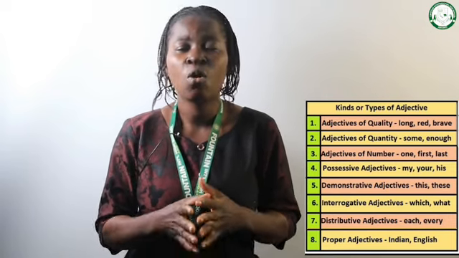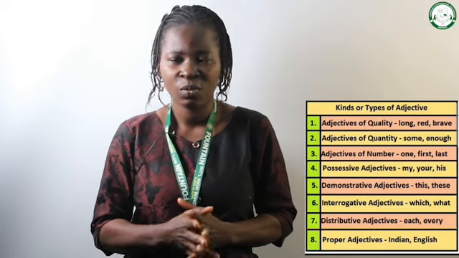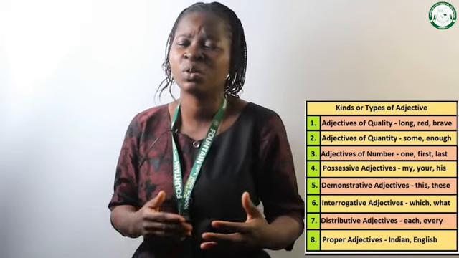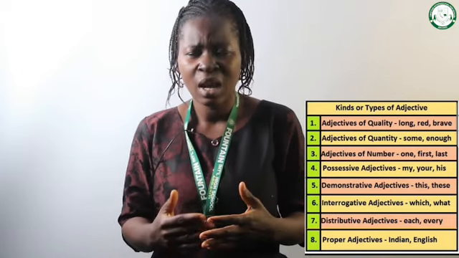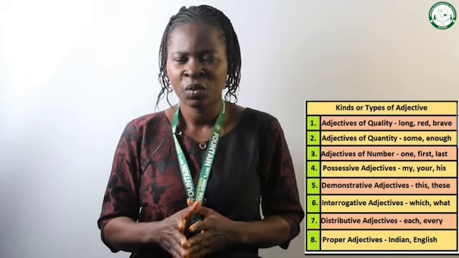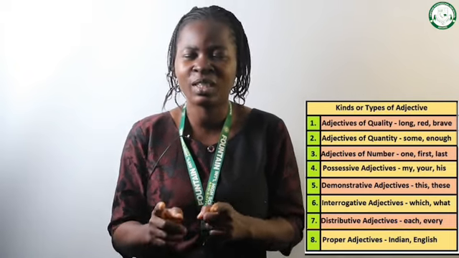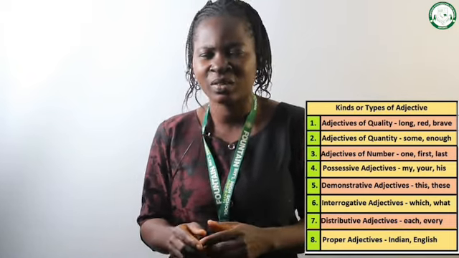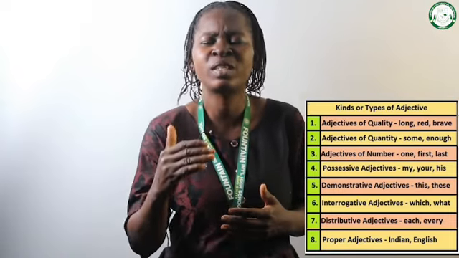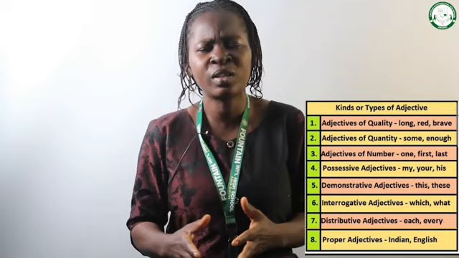The second is quality adjective, which we can call qualitative adjective. This one gives us the qualities of a noun or a pronoun. Remember, adjectives give the qualities of nouns and pronouns. So a qualitative adjective will give us the characteristics of a noun or a pronoun.